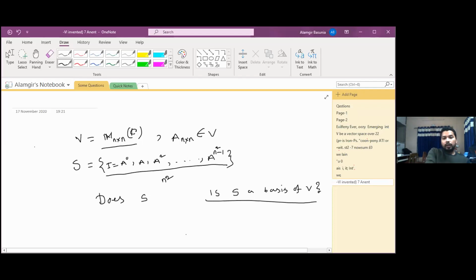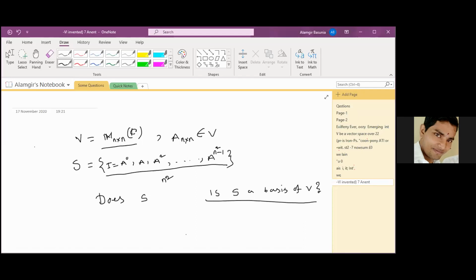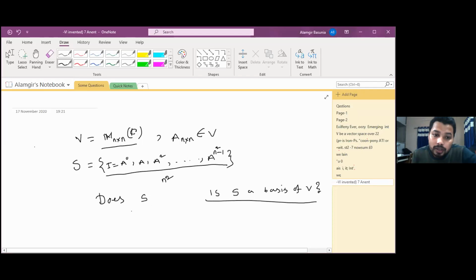If yes, then why? If not, why not? No, sir, it does not form a basis. We can say it by the characteristic equation. Very nice. The maximum dimension is n.